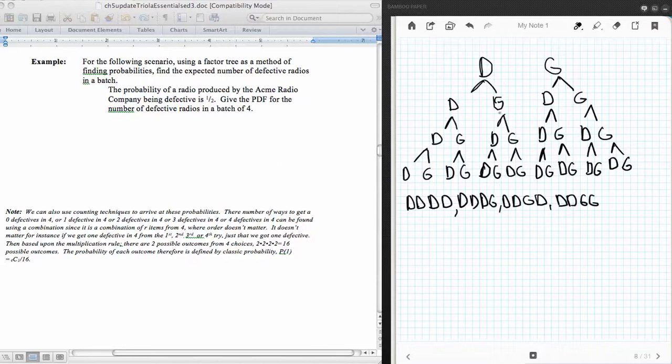And then a defective, good, defective, defective. And then a defective, good, defective, good. And then a defective, good, good, defective. And then a defective, good, good, good.